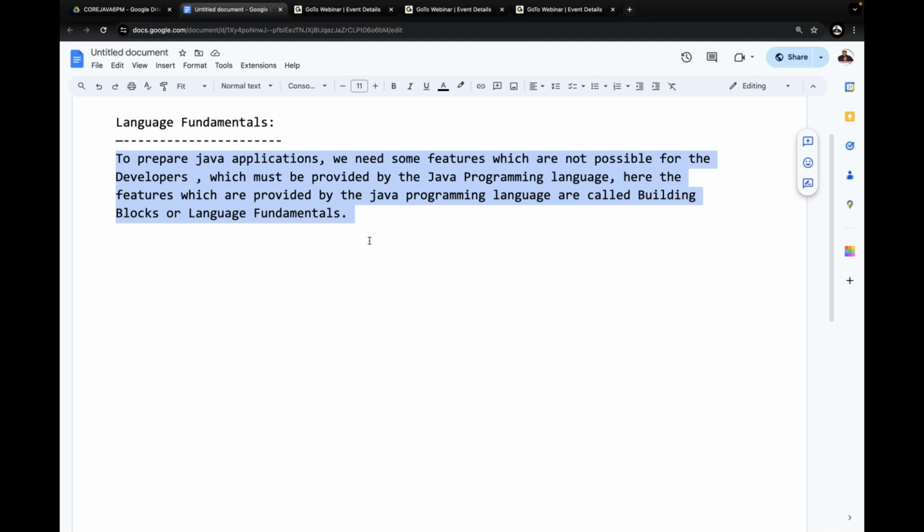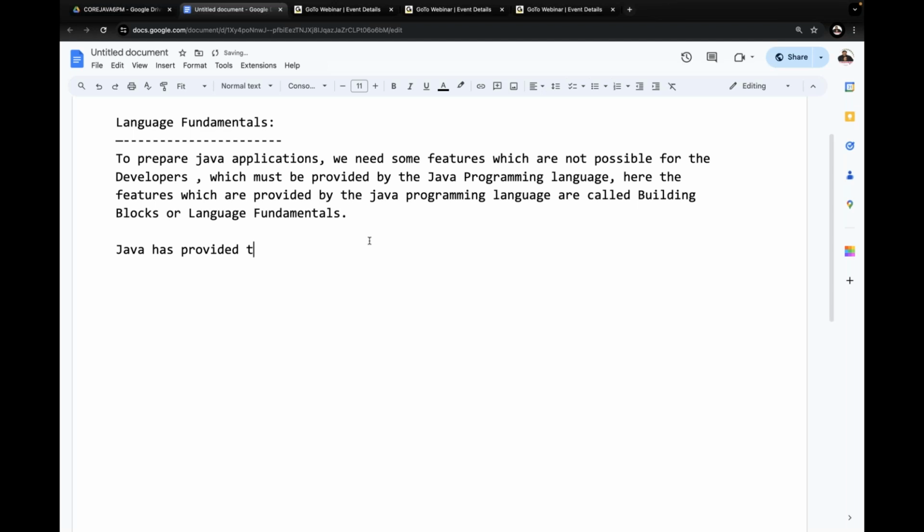Again and again I'm telling this: to prepare any Java application, developer-defined features are only 30 to 40%. 60 to 70% of the features must be taken from the Java programming language. They are the fundamental units in Java programming, and those fundamental units are called language fundamentals. Let all of you know. What are the various features provided by the Java programming language? Observe carefully.